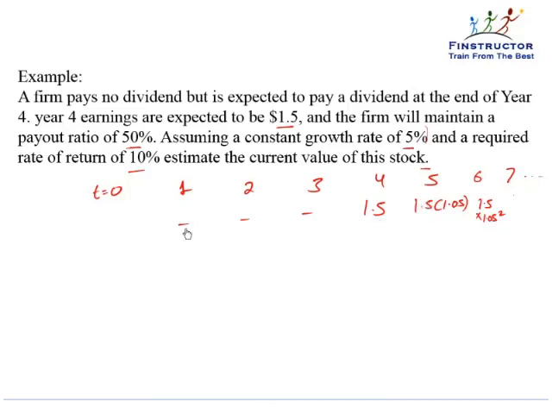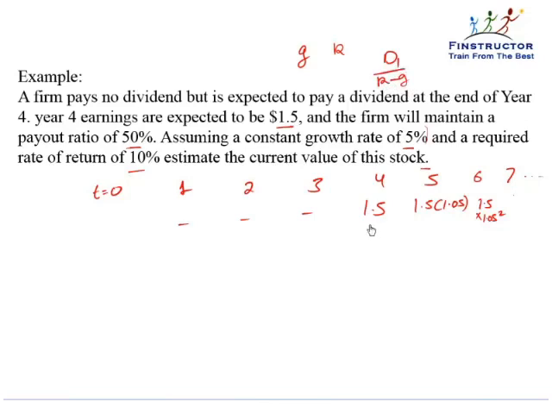Now, we learned the Gordon growth model, which could be applied to dividends that are growing at a constant growth rate of g, given a cost of equity of k, as the discounted back value of the dividends would be D1 upon k minus g, where D1 is the next year's dividend.